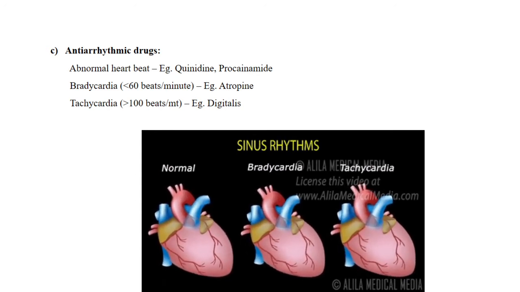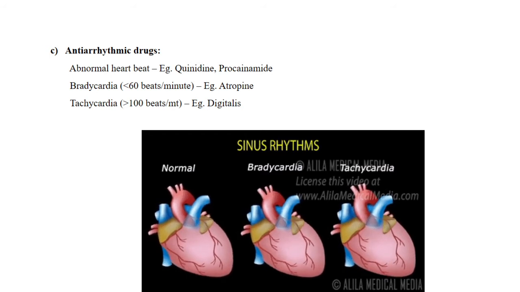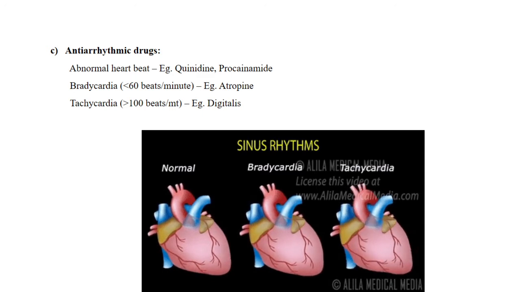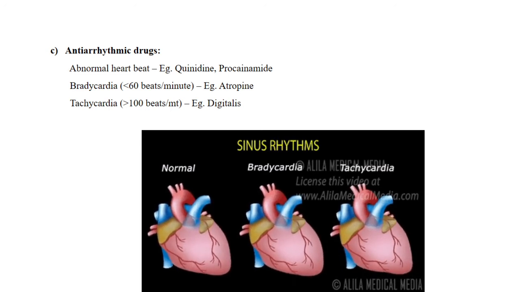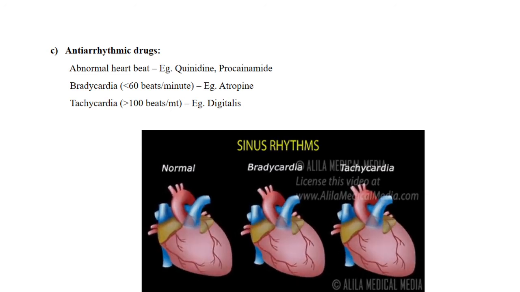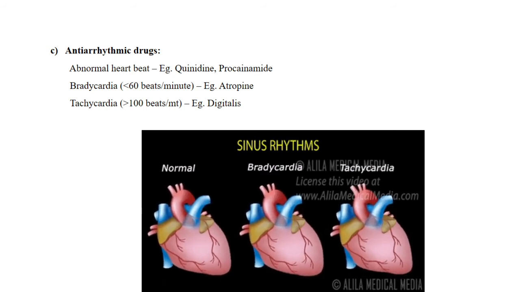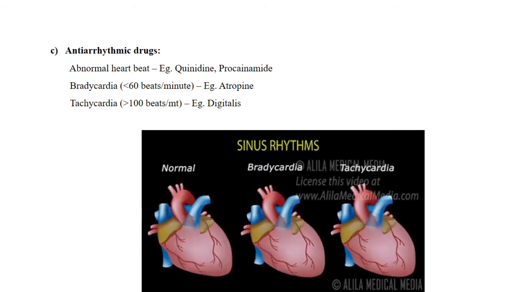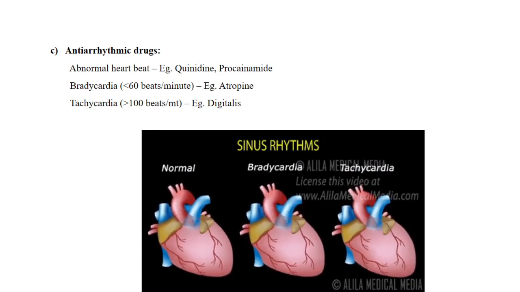So any disturbance or abnormality in this rhythm can be referred to as arrhythmia. Here there are two types mentioned: either this rhythm can be slowed down or it can be speeded up. So a lower heartbeat can be there, or the heartbeat will be exceeding.